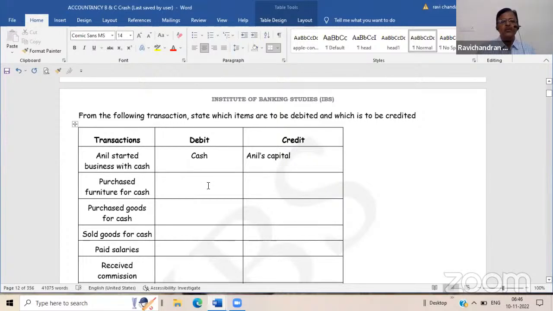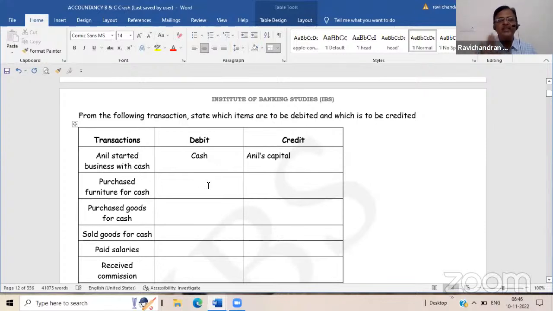Liability. No. What type of account is it, whether it is nominal, personal? Nominal, real account. Wrong. Nominal means expense. Personal account. No, personal. Nominal means it is expense or income.